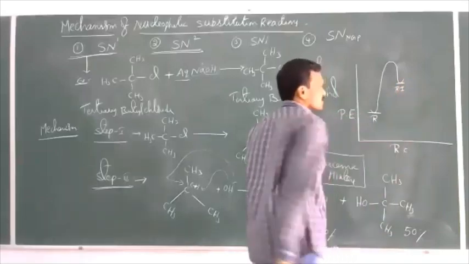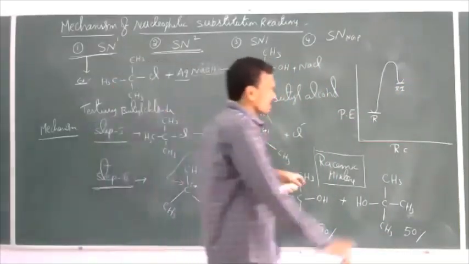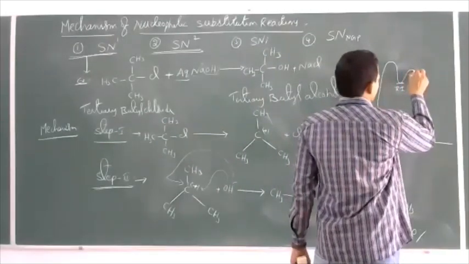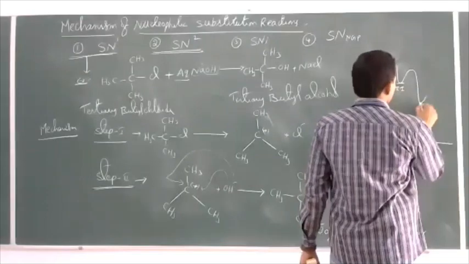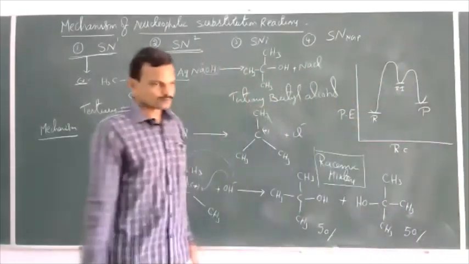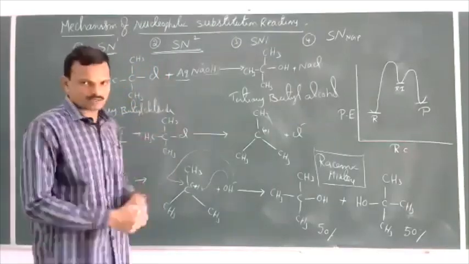RI means reaction intermediate, nothing but this tertiary butyl carbocation. Then this tertiary butyl carbocation is attacked by the nucleophile and we get the product.